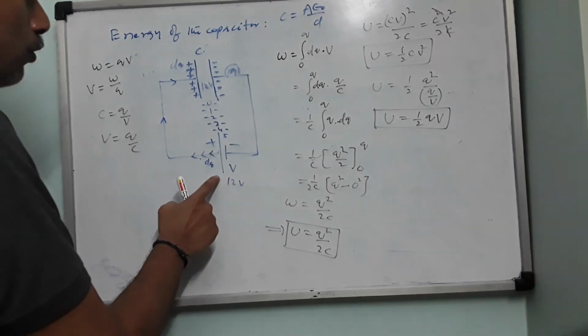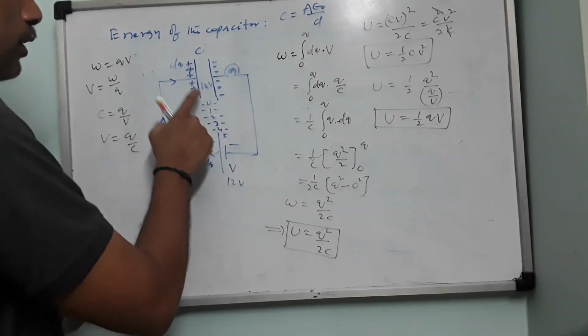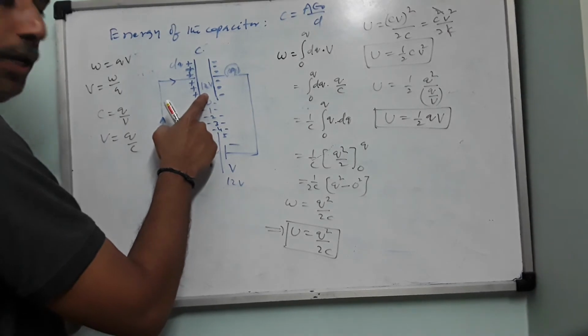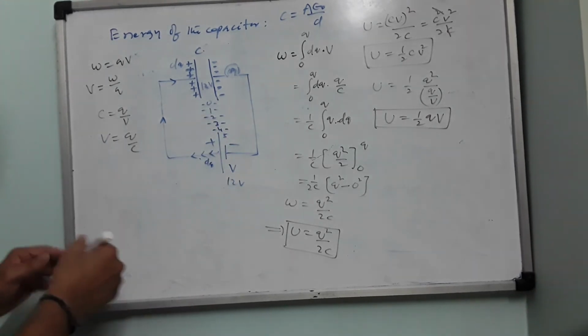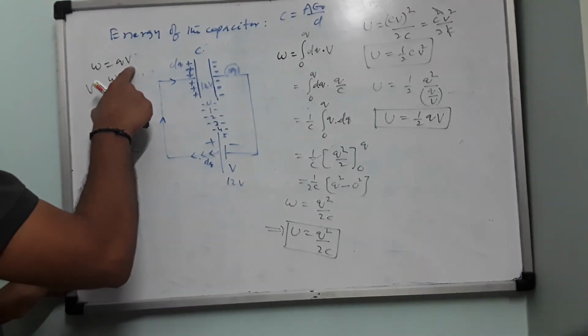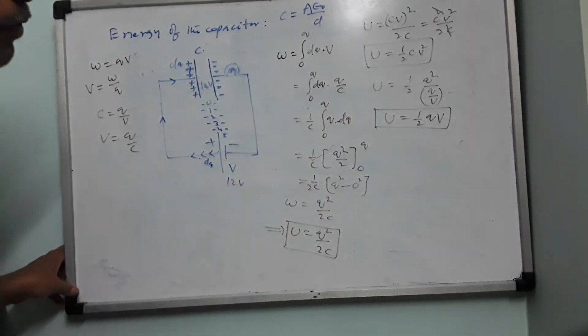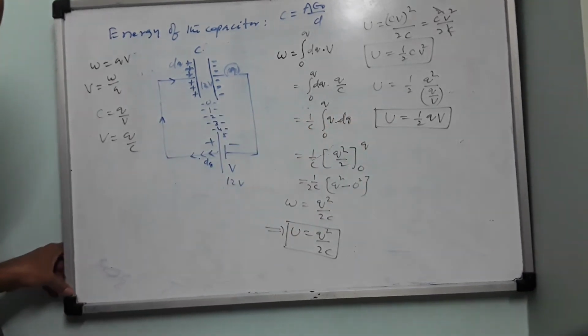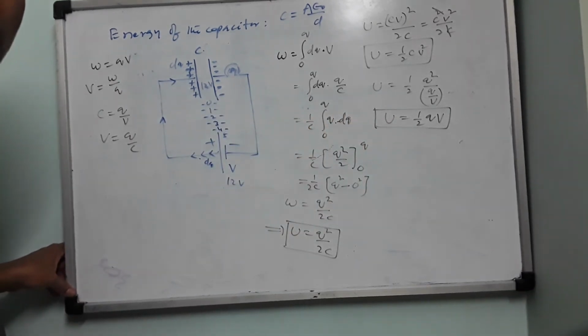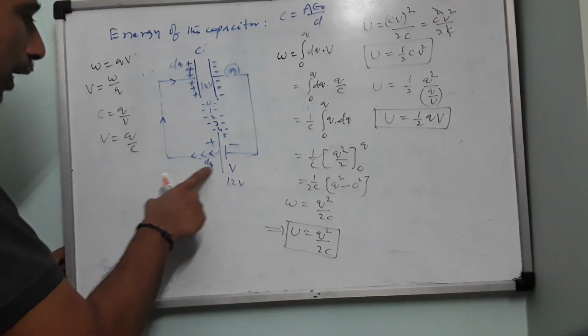So the battery has sent a total amount of charge Q, so that the potential difference across this will be V. So the work done must be W equals Q into V. But you can see we are getting only half QV. So what happened to the other half QV? That remaining half QV, I said there is a current flowing now.